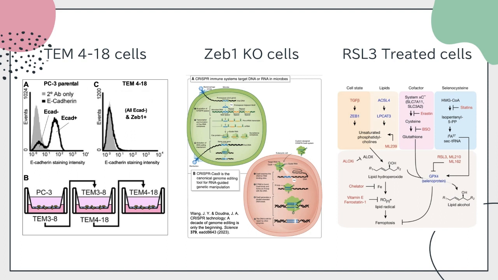Lastly, we will be using RSL3 to induce cells to undergo ferroptosis. As we know, RSL3 is a drug that inhibits GPX4, which is a protective factor for ferroptosis, as shown in this third image.